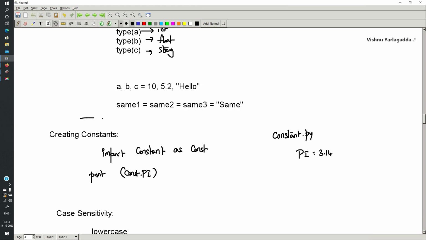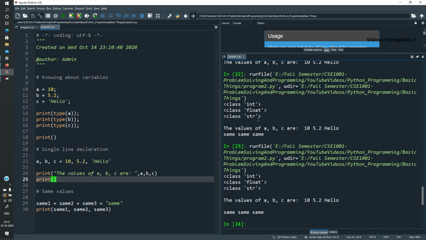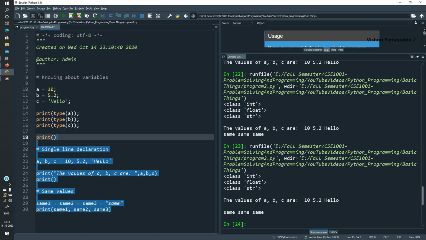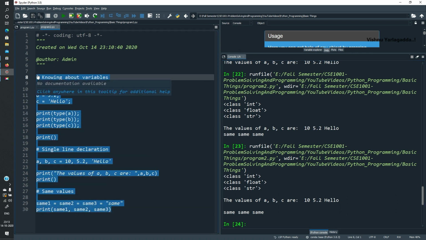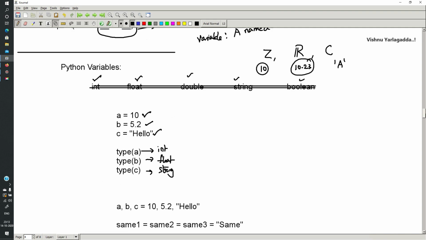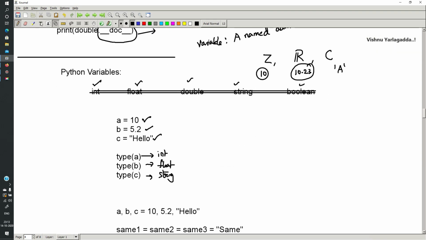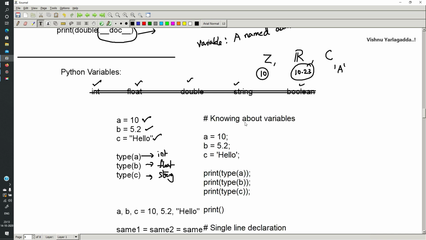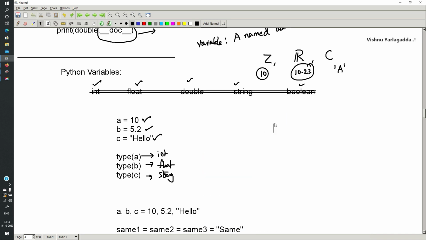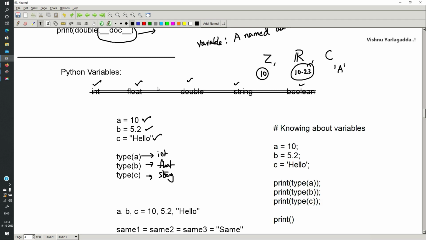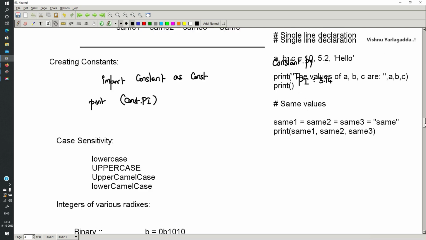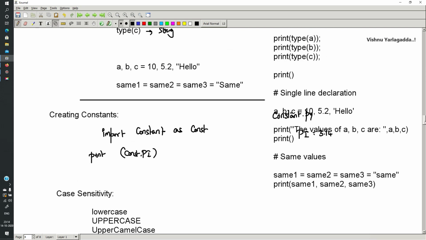Before that, I am going to keep this code with you so that you can refer to it. The copying of code is done. So these are the data.